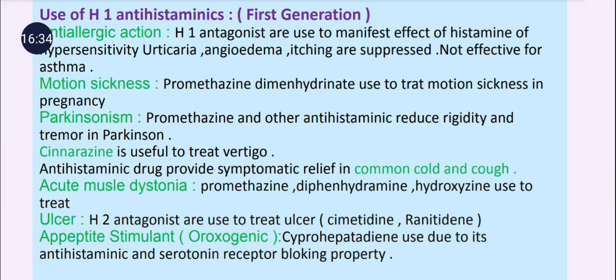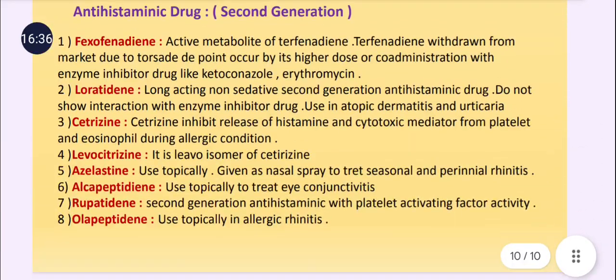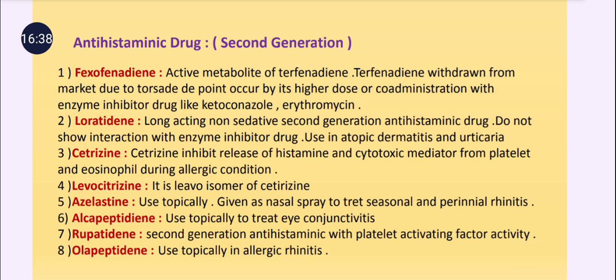And next is the use of second generation antihistaminic drugs. These drugs include fexofenadine, then loratadine, cetirizine, levocetirizine, azelastine, alcaftadine, rupatadine, and olopatadine. So, fexofenadine is an active metabolite of terfenadine, and terfenadine, as we discussed before, causes torsade de pointes, so it is banned in India.